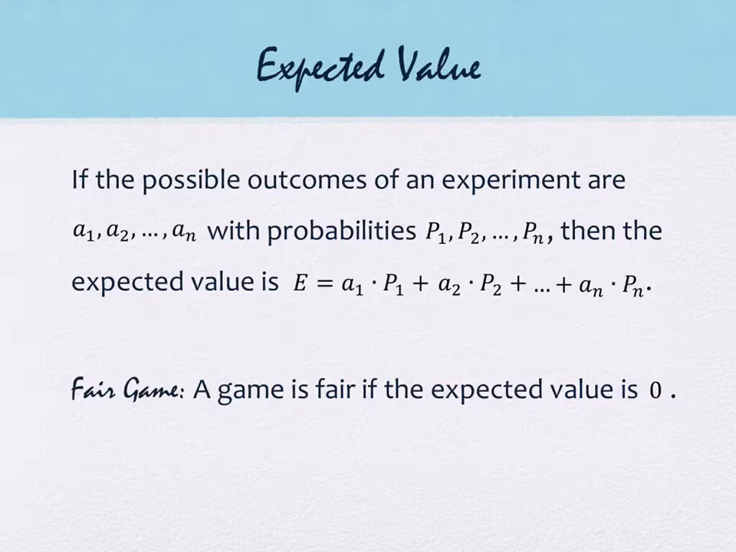If the possible outcomes of an experiment are A1, A2, all the way up to AN, each with probabilities P1, P2, up to PN, then the expected value is A1 times P1 plus A2 times P2, all the way up to AN times PN. And hopefully, because you see all the multiplication and addition, you realize, obviously, we've got to be talking numbers. Can't be talking about boys and girls, right? Doesn't make sense.